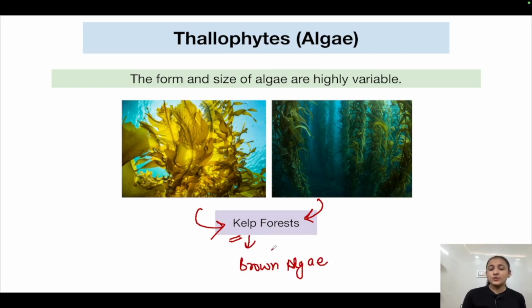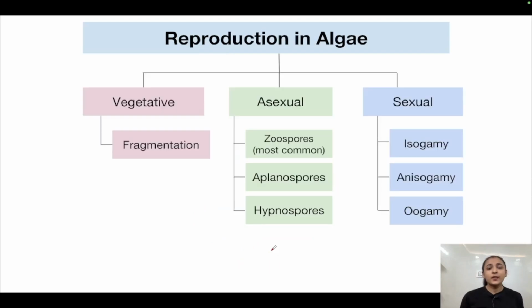Okay, so you can see how much their form and size is so variable from unicellular to kelp forests, right? Now let's talk about reproduction in algae. Now reproduction in algae can occur by the three methods which we already know: vegetative method, asexual method, and sexual method.